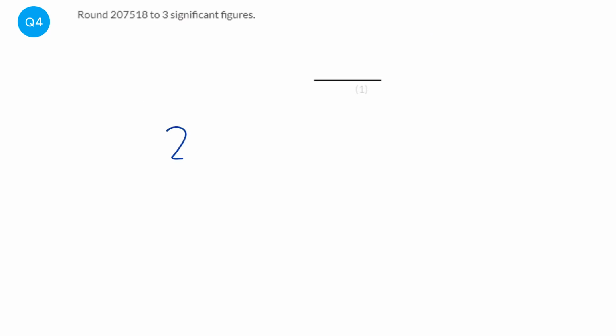I'm going to start just by writing down the number. And we're asked to round this to 3 significant figures. And basically what that means is, starting from the left-hand side, it's 3 numbers that we want. So 1, 2, 3. And we're going to do our line after that third number. And you start counting the first non-zero digit. So the first digit there was 2, so we started counting. Now all the numbers to the right, so these numbers here, will all turn to 0.